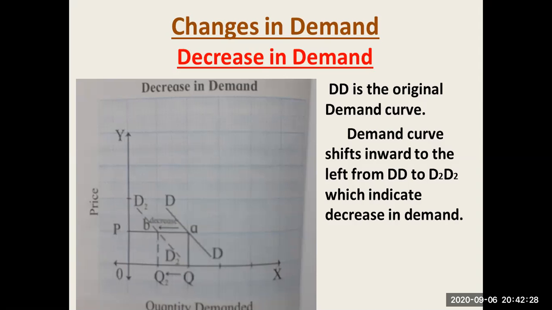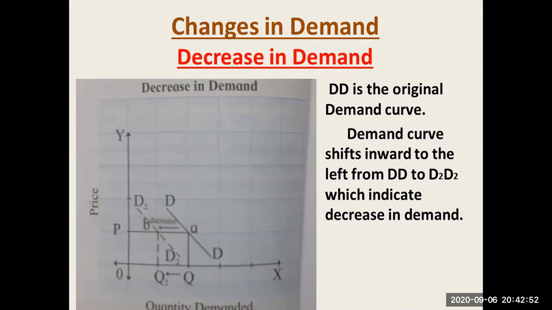The price is constant. OP is a constant price and DD is the original demand curve. The demand curve shifts to the left of the original demand curve, to D2. It is shifted to the left, which indicates the decrease in demand.